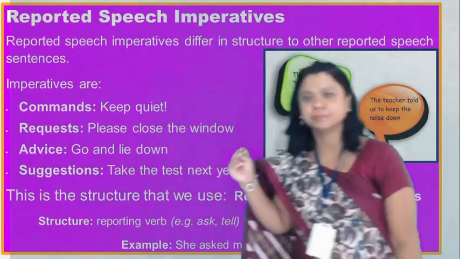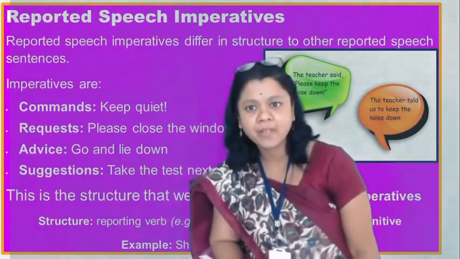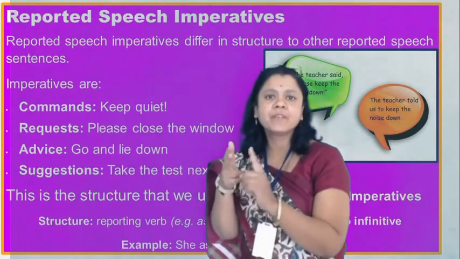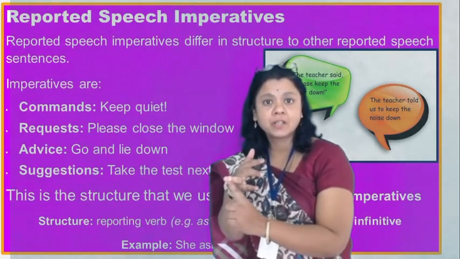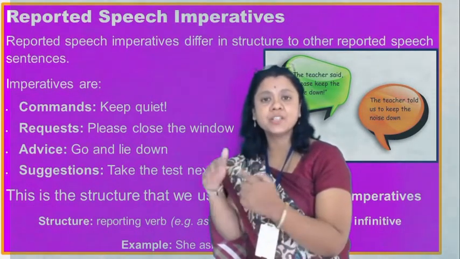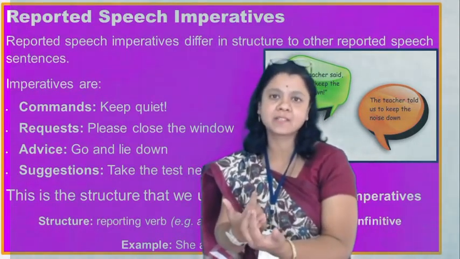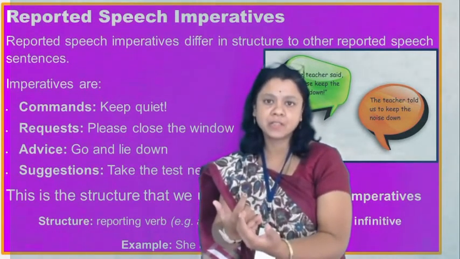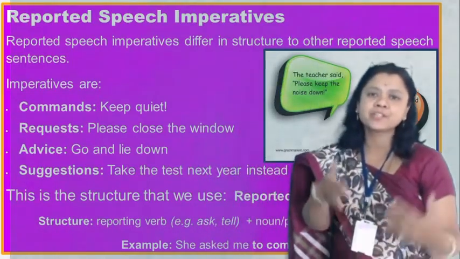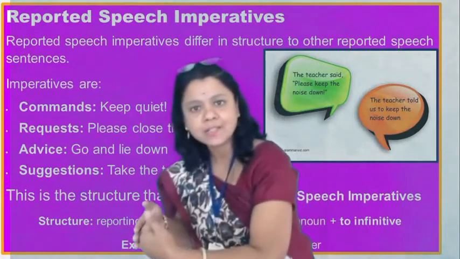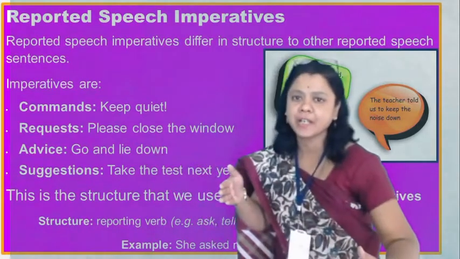Imperative sentences are sentences in which we give a command or we make a request. Again, we give orders, we request, suggestions are there. When a teacher informs the students, "Go and sit at your place," that is a command, an order. So all of these come under imperative sentences. Now we are going to convert imperative sentences from direct into indirect.